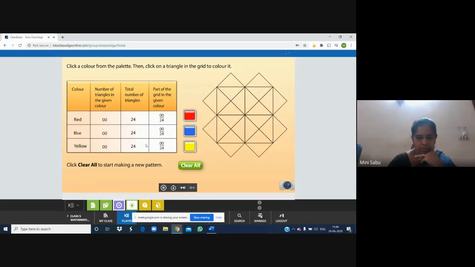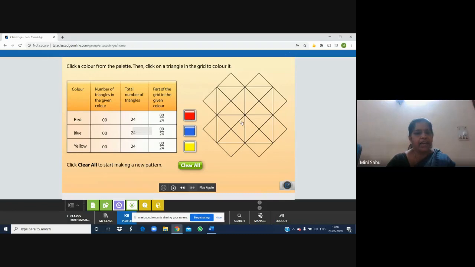Choose a color from the palette. Click on it, and then click on a triangle in the grid to color it. The table here will show you what part of the grid is colored using each of the colors. Click Clear All to start making a new pattern. Go ahead and have fun. Okay, children, did you understand the instructions?